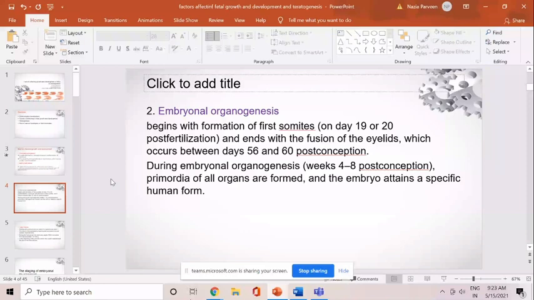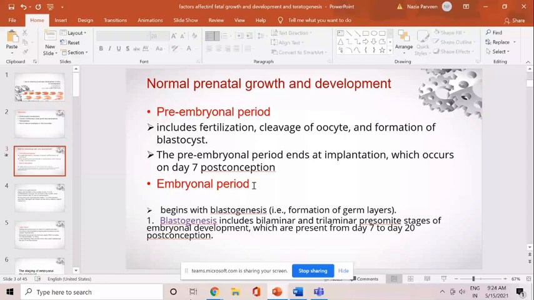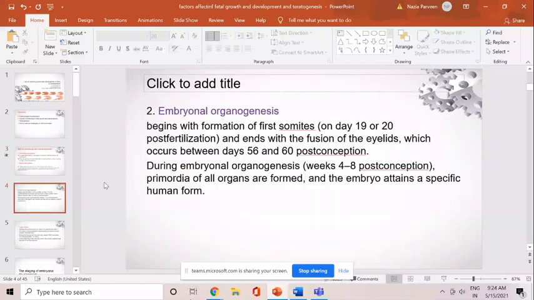So any teratogenic exposure during the embryonal phase of prenatal life can result in various malformations and anomalies in the baby. So you have to remember this. This embryonal period is very important. It starts from day 7 of the post-conception phase, and it ends around 8 weeks of the post-conception phase. That is around 56 to 60 post-conception days.